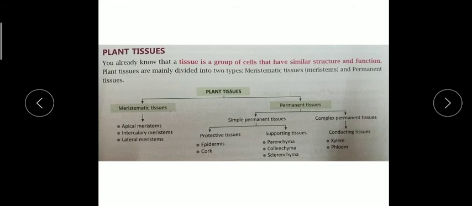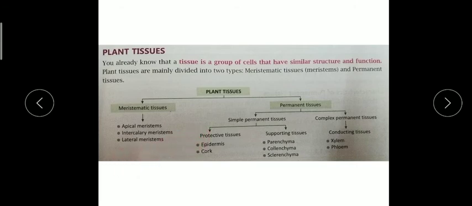Meristematic tissue is dividing young cells, and permanent tissue does not divide; it provides support, protection and conduction. So remember, meristematic tissue are the dividing young cells. Meristematic tissue is of three types: apical meristem, intercalary meristem and lateral meristem.